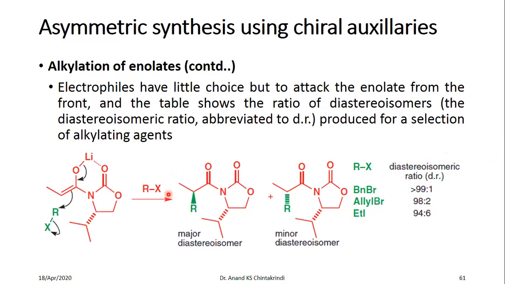That means this diastereomer is formed in 98%, and this is formed in 2%. If this R is ethyl, it is formed in 94% and 6%. So you are losing 6% of the yield because of the formation of this minor diastereomer which is there.